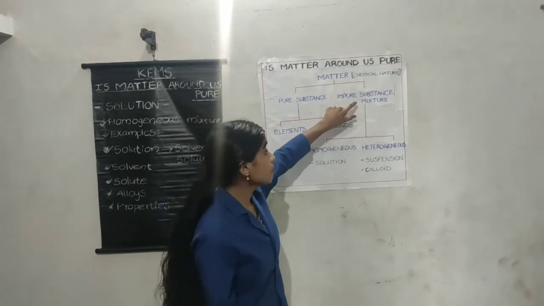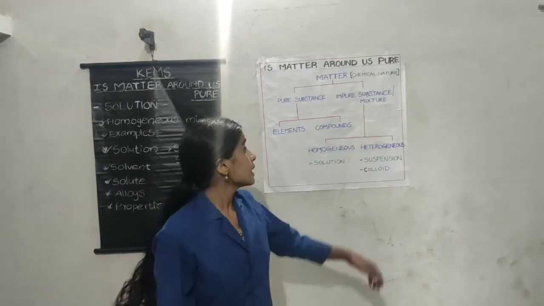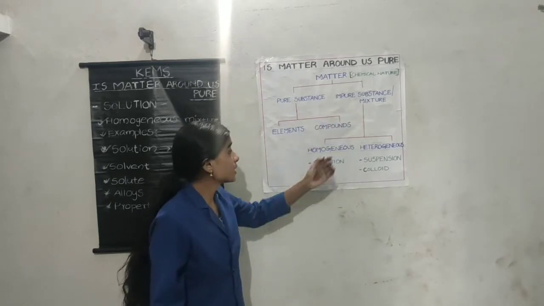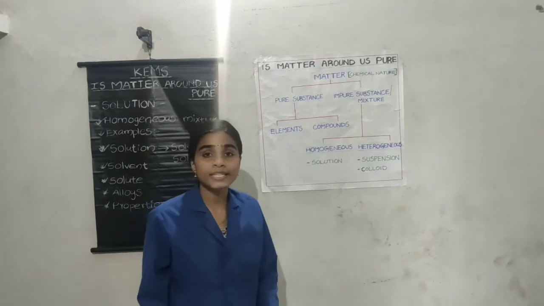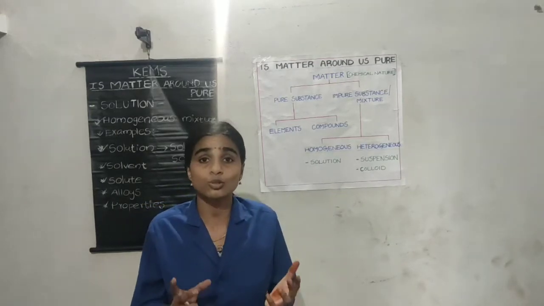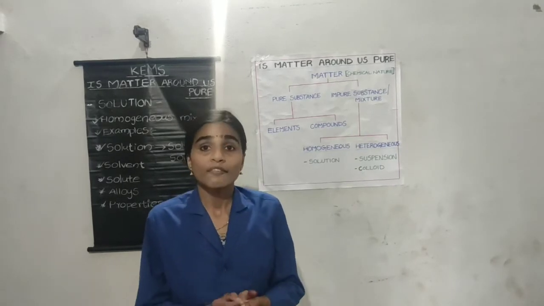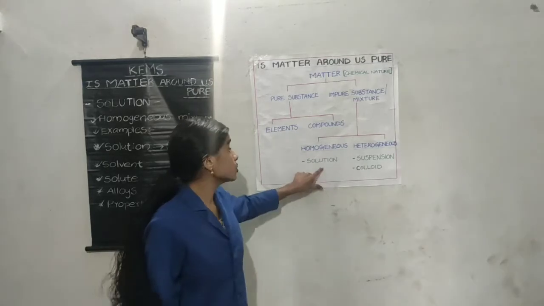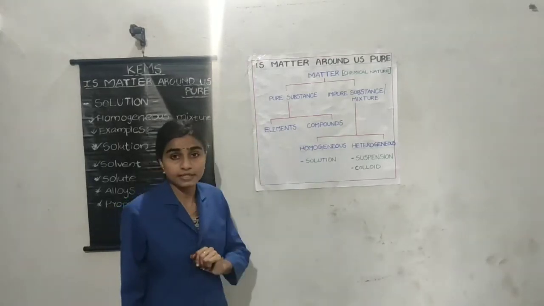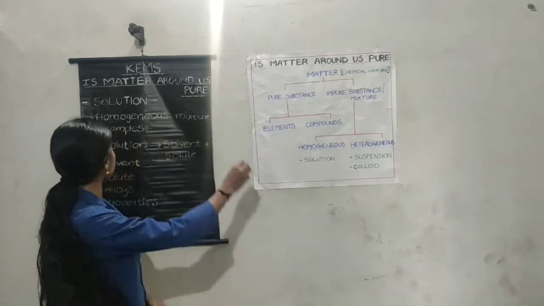And then the impure substance. Impure substances are also called mixtures. Mixtures are again divided into homogeneous and heterogeneous. Today we are going to study solutions. That means a solution is a homogeneous mixture.